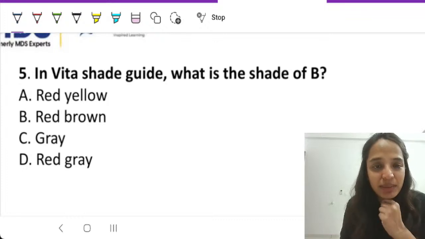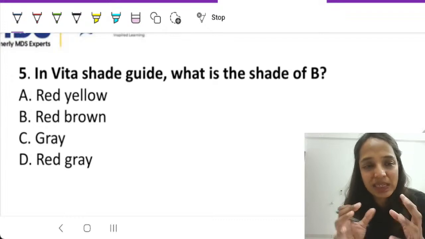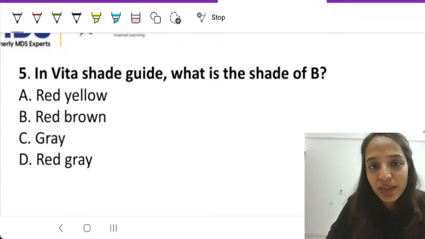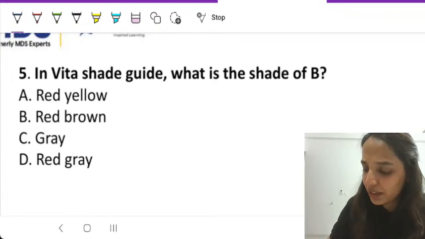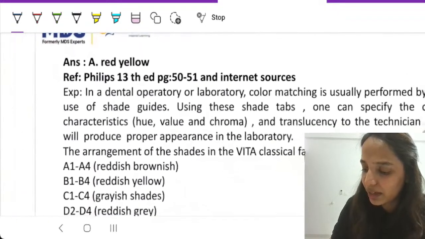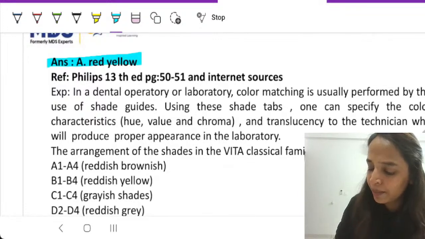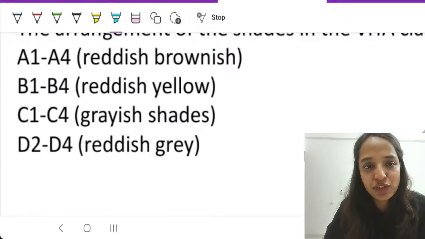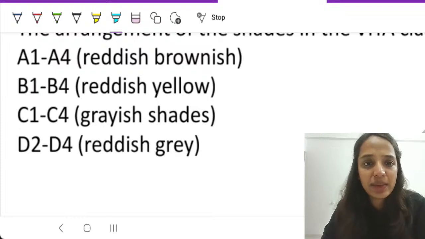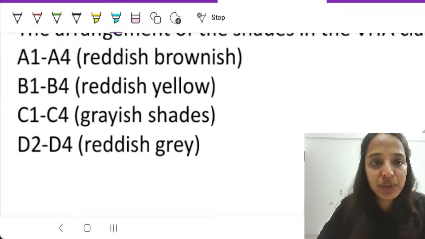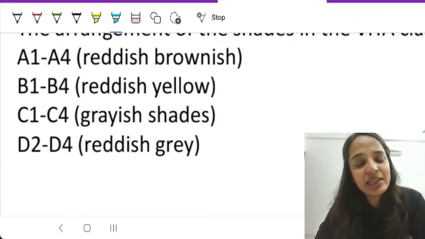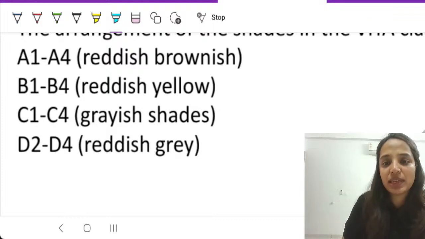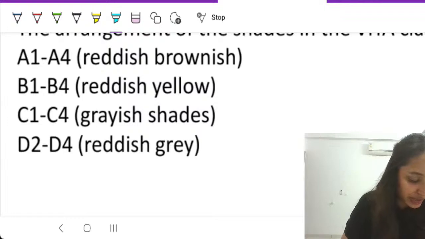One question comes every time. So why not read that high yield topic and be done with it? You're sure you'll get one question out of it. Very simple fact-based question here. The answer is A, reddish yellow. Most of you answered it correctly. Those who could not, just remember there are A, B, C, and D, four different shades, where A1 to A4 is reddish brown, B is reddish yellow, C is in the gray shades, and D is in the reddish gray shades. So first is reddish brown, second is reddish yellow, then gray, and then reddish gray.